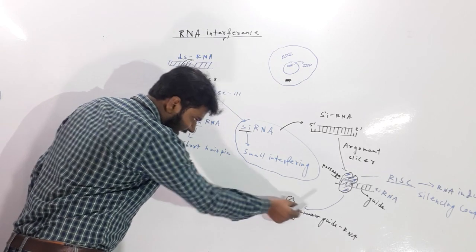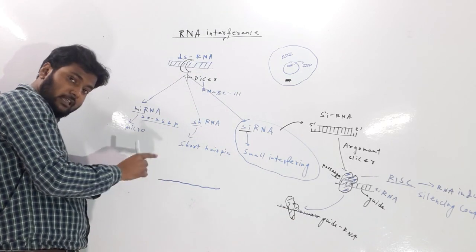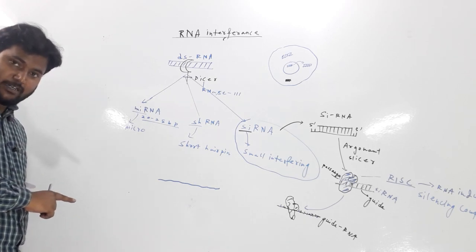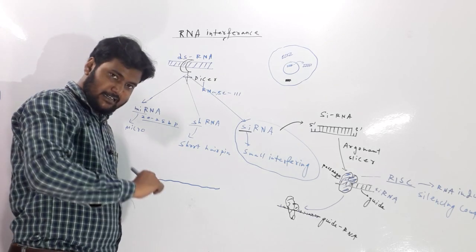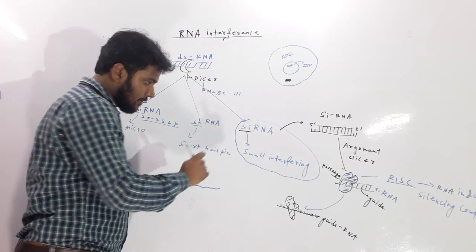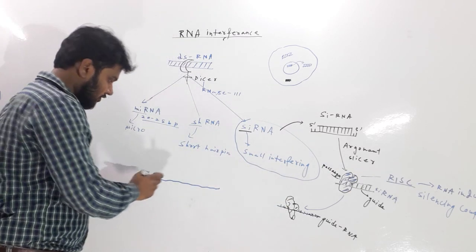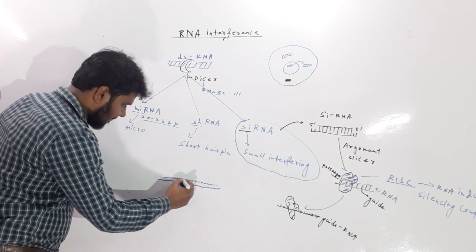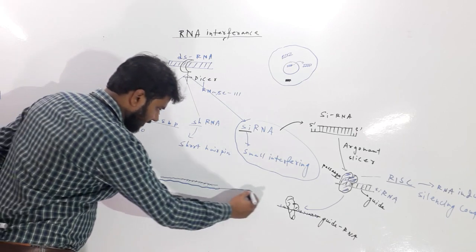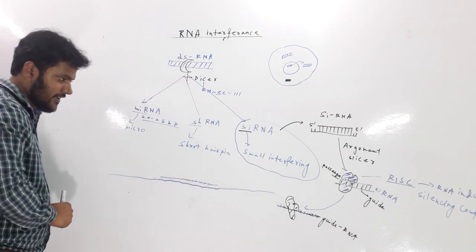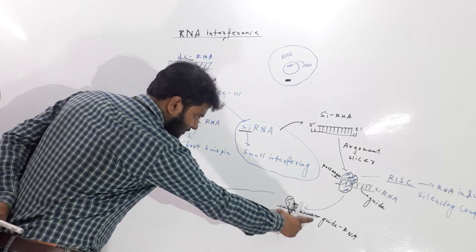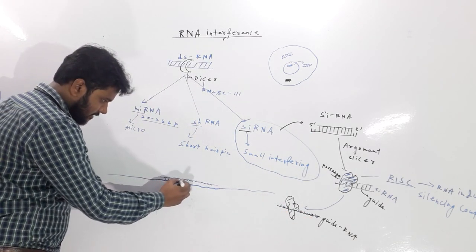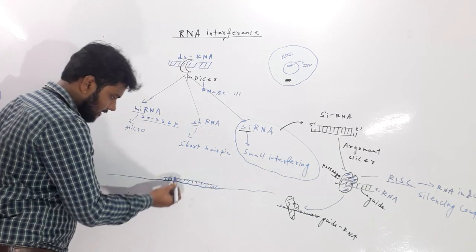The RNA that is to be destroyed or interfered with has a nucleotide sequence complementary to the guide RNA. The total RNA will not be attached, only the small fragment equal to the guide RNA, as these are complementary to each other.